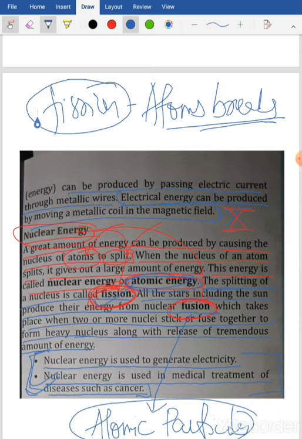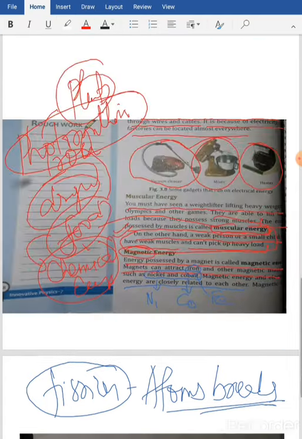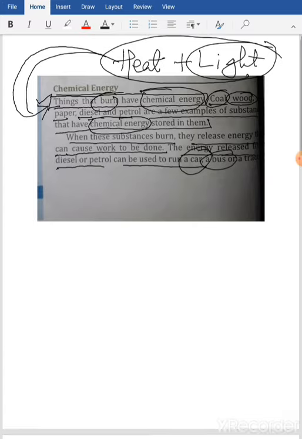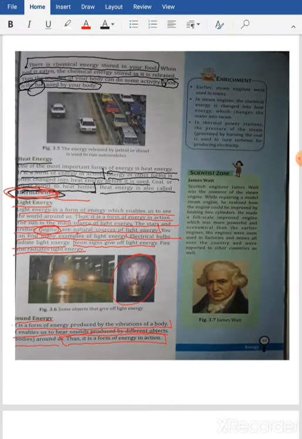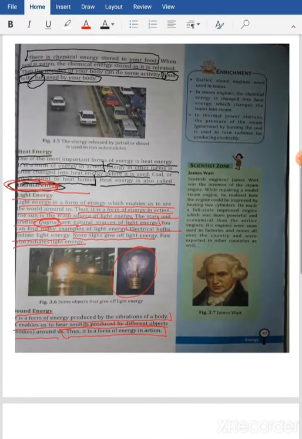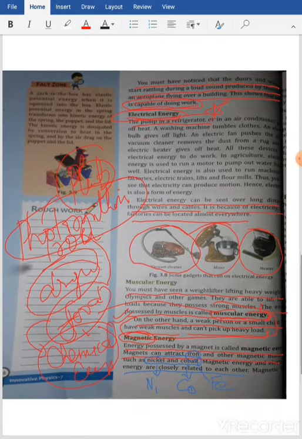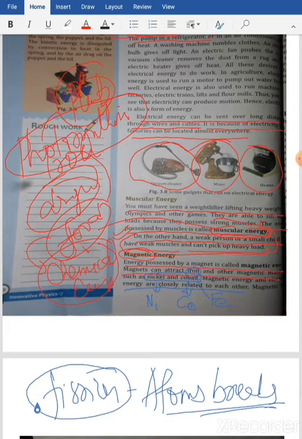All right, so let's have a quick recall of the things that we did today. Today we discussed various types of energy. First energy that we discussed today is chemical energy. Let me go to the first page. Chemical energy here. Then we discussed heat energy, light energy, and sound energy. Then we discussed electrical energy, magnetic energy, and ultimately at the end we discussed nuclear energy.